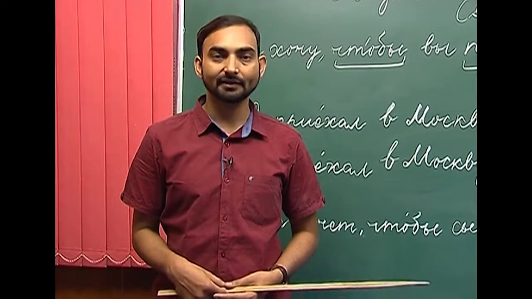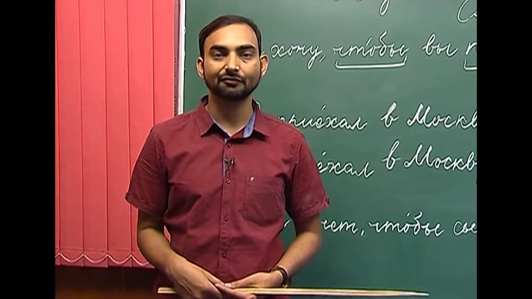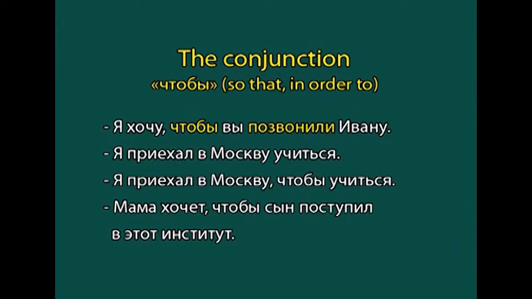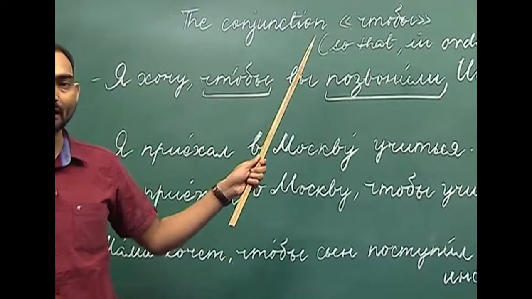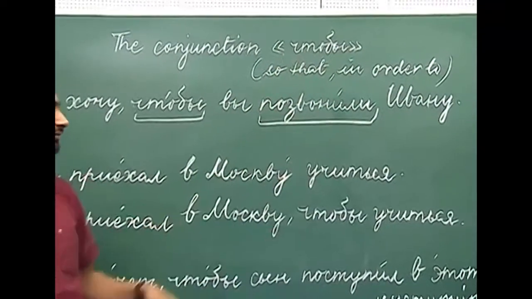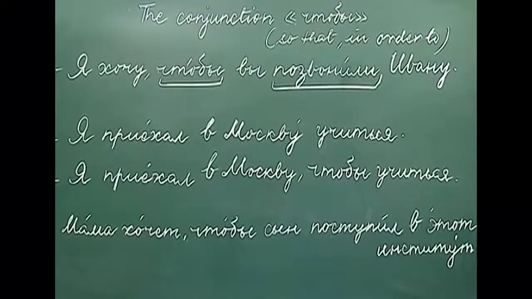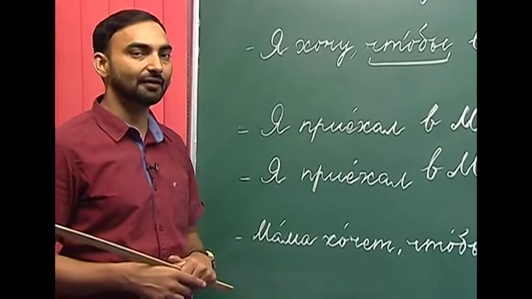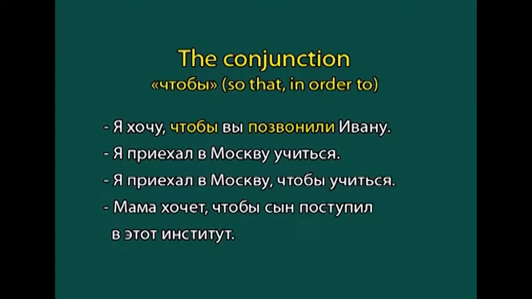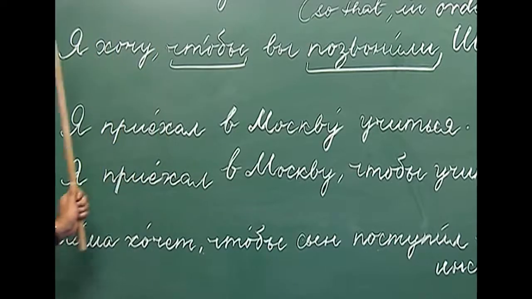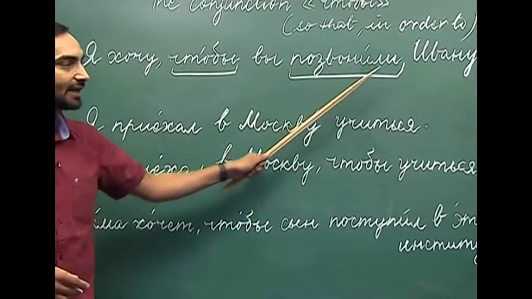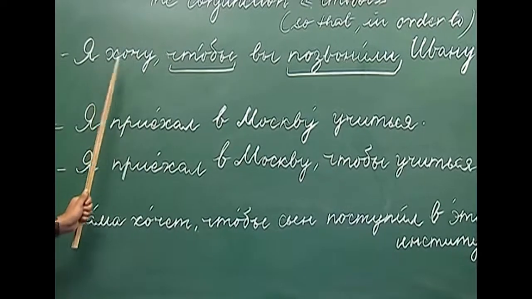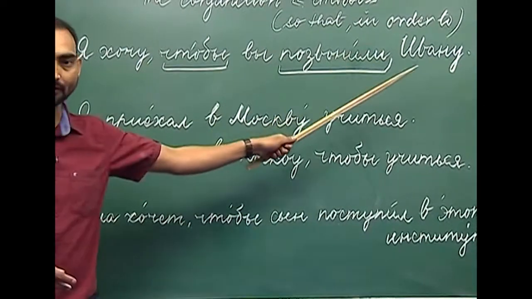We will start the lesson with the conjunction чтобы, which means so that or in order to. Although it can be translated in various ways, the main meanings are so that, in order to. Let us look at some examples where we have used the conjunction чтобы. Я хочу, чтобы вы позвонили Ивану. I want you to call Ivan.